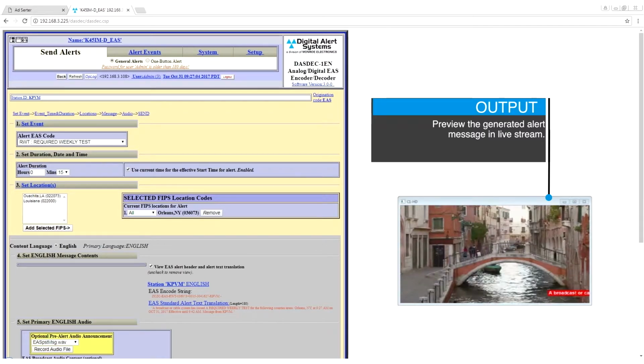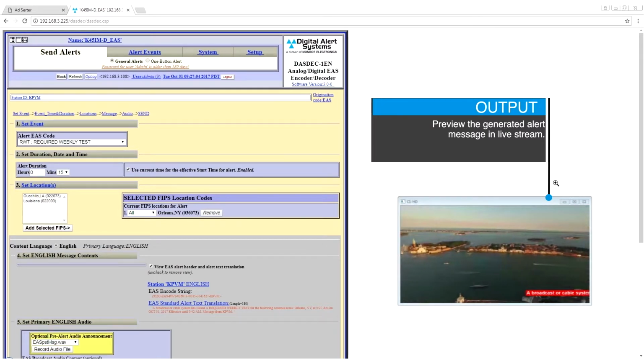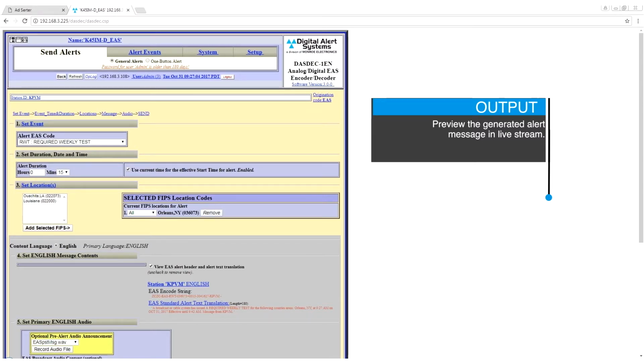Preview the generated alert message added to the live stream through the output window. Comprehensive customization to your needs is possible.